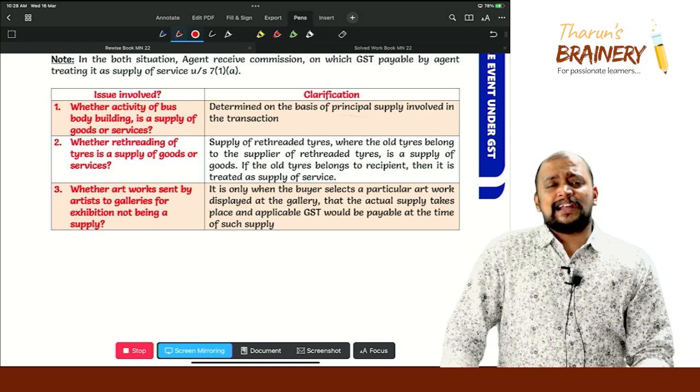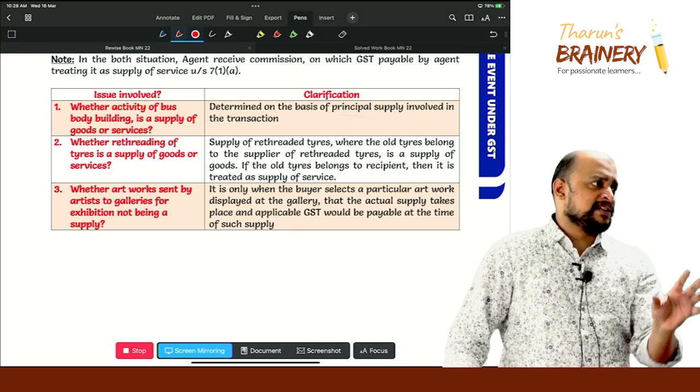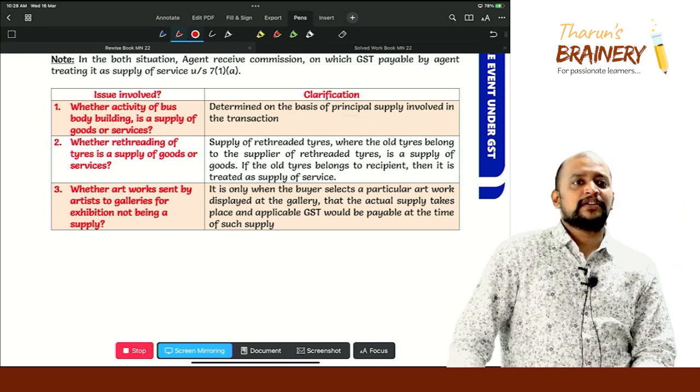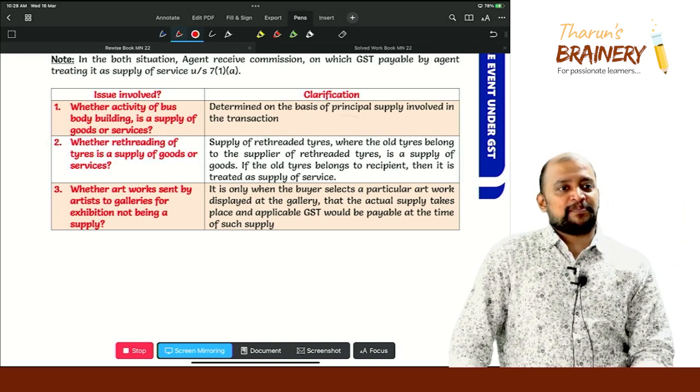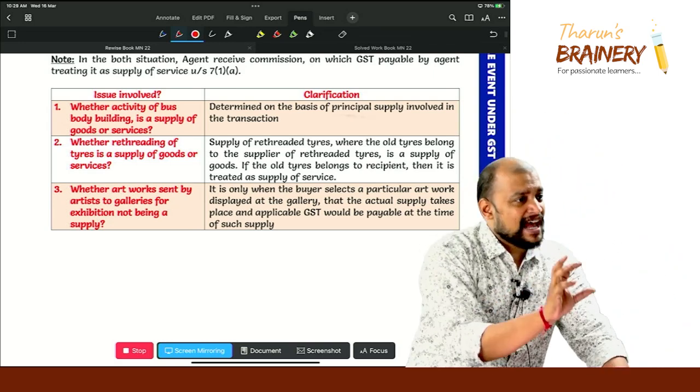Suppose it is like fixing of AC only. Already the bus is there, and in the bus body building shop they fix only ACs. Now what constitutes principal supply? Goods. Why? AC is the principal, and installation is just ancillary there.